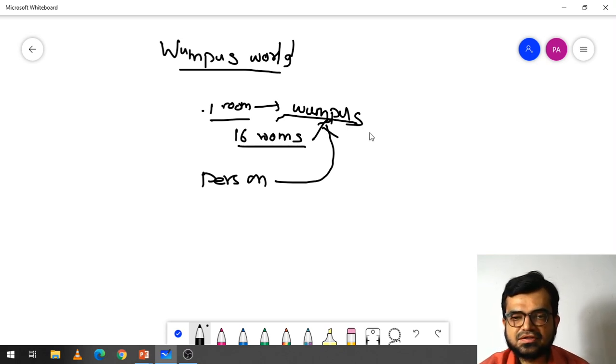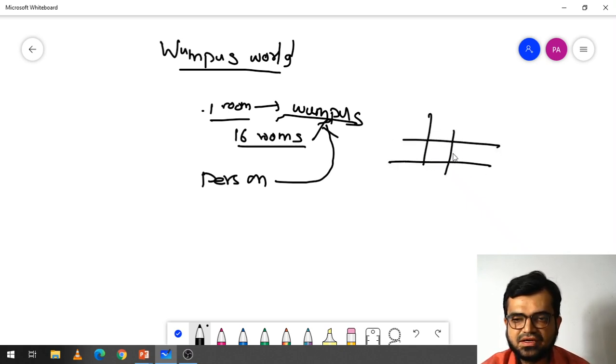Wherever the Wumpus is located, the adjacent rooms will have a stench smell. For example, if the Wumpus is in this room, then in the adjacent room there will be a stench smell.